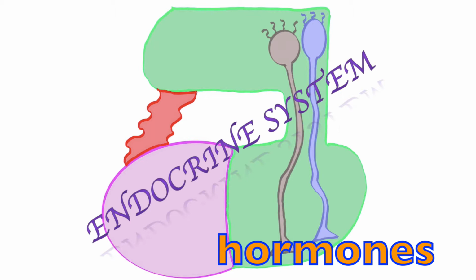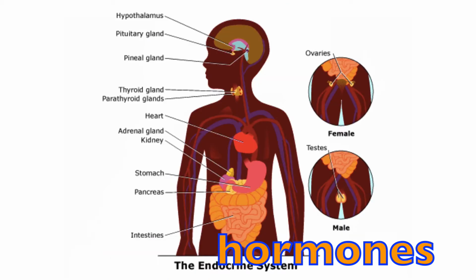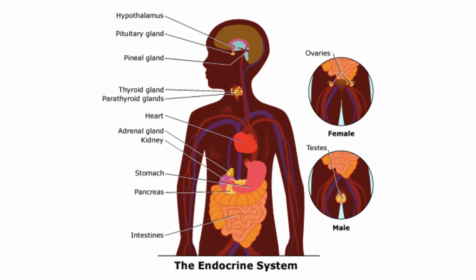By and large, the endocrine system is made up of glands and tissues throughout the body composed of epithelial tissue, but there are exceptions to that. So if we look at this picture right here, this just shows you how diffuse this system is. We see it up in the brain with the hypothalamus and the pituitary gland, which is going to be the bulk of this lecture. In the neck with the thyroid gland and parathyroid gland.